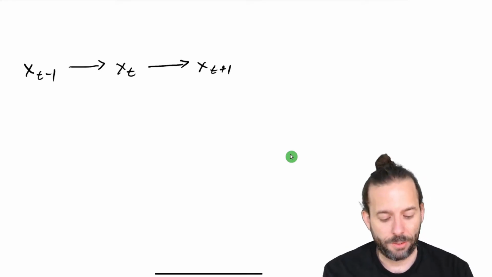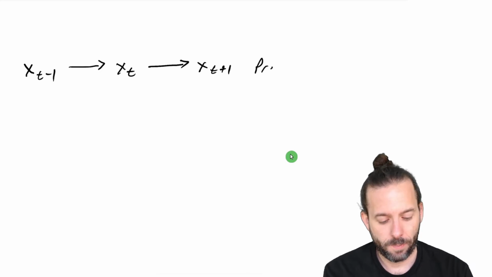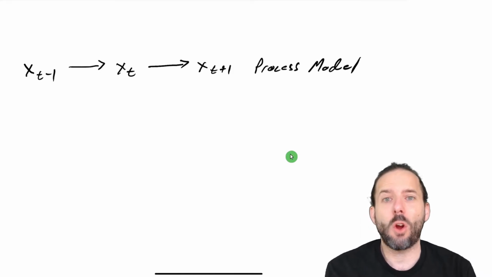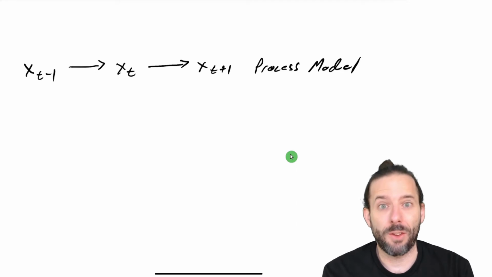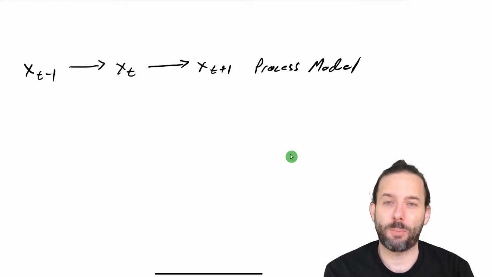And this is our process model. And so we'll start by using the same kind of autoregressive models we've used in the past to build this process model.